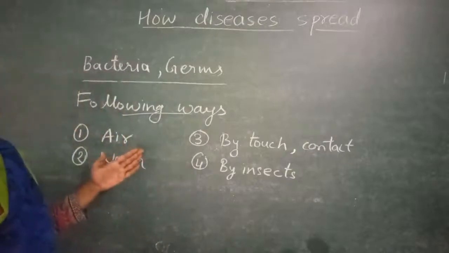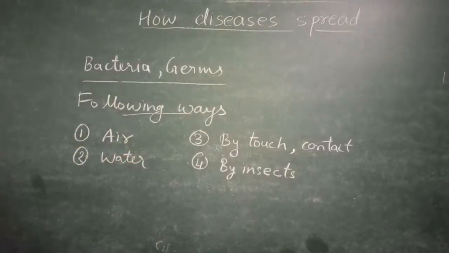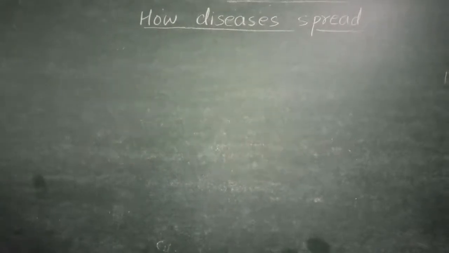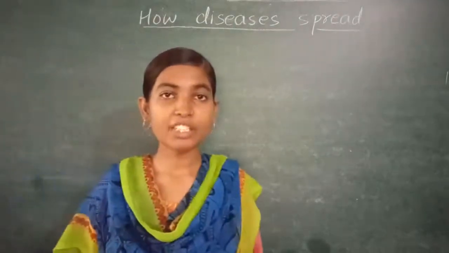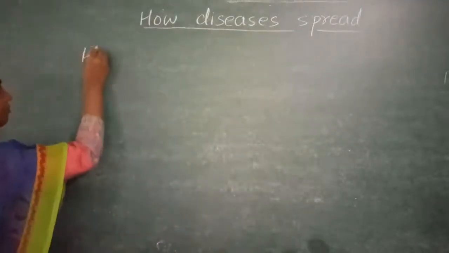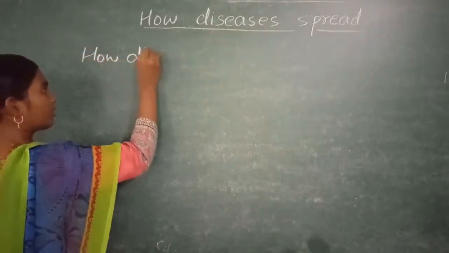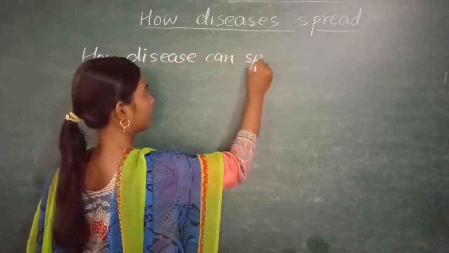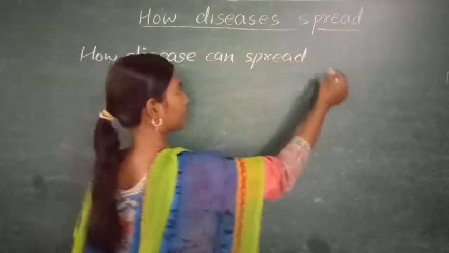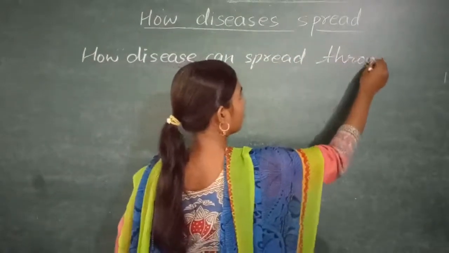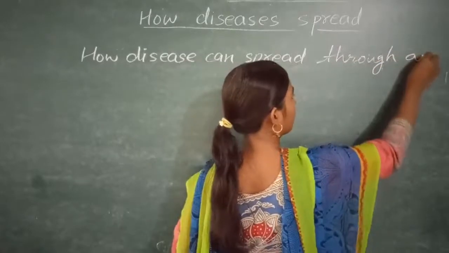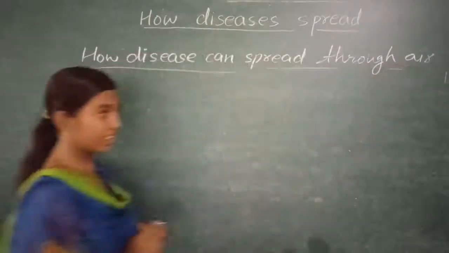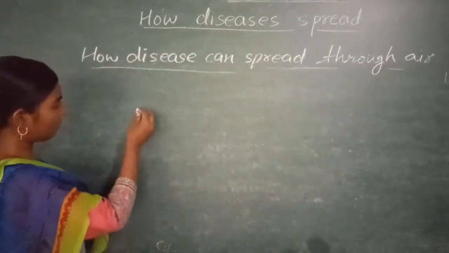First you write down, then we will see by air. Now we will see how disease can spread through air. So disease can spread through air. Now look at the diagram carefully.